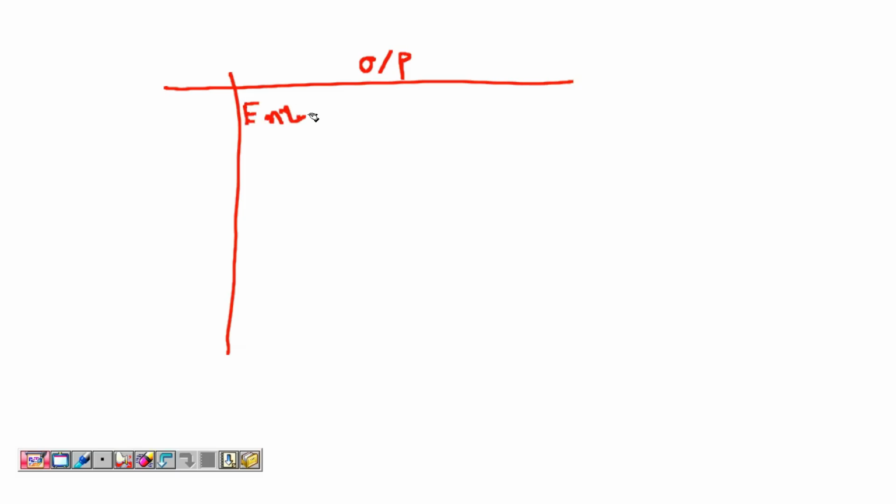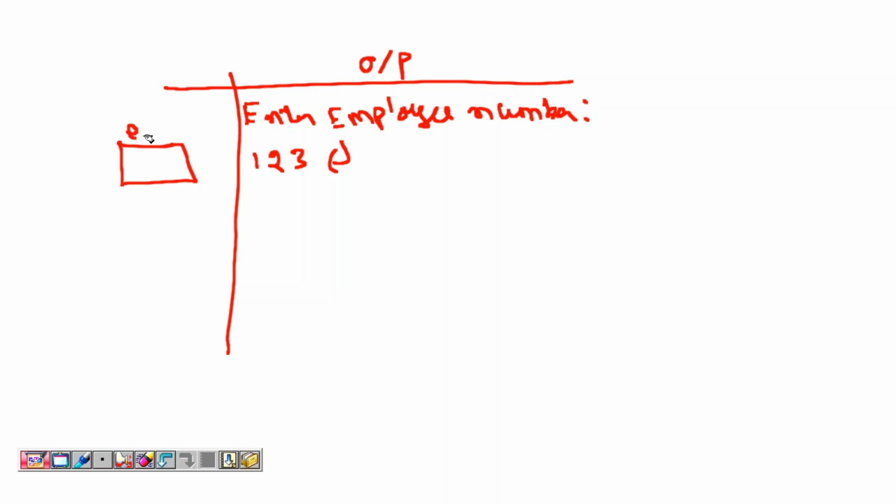Enter employee number. You are asking the user, please enter employee number. Let's say the user entered 123 and pressed enter. This 123 you are storing into a variable called ENO. My question is, ENO should be which type? Vinil, ENO data type should be what? Employee number data type should be what? Integer. It should be integer.